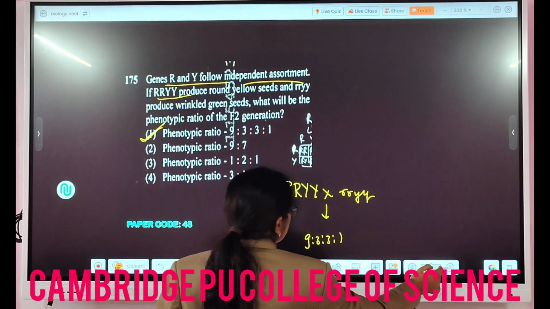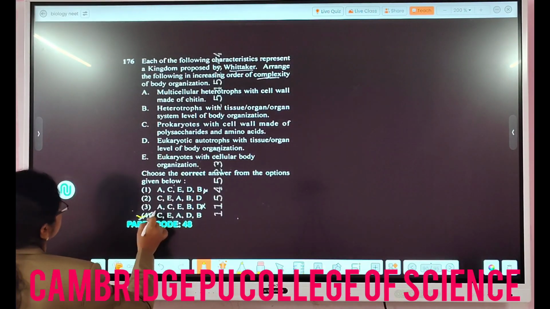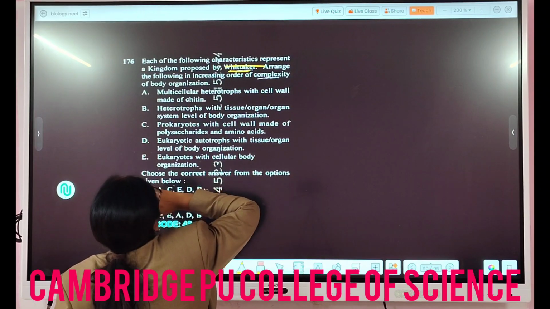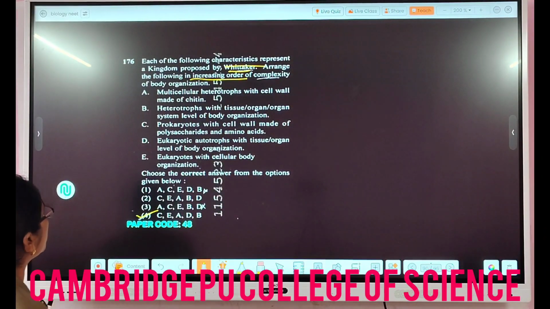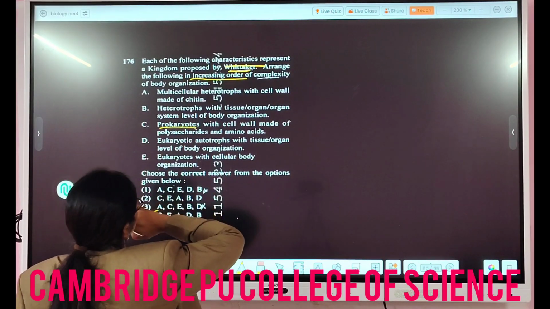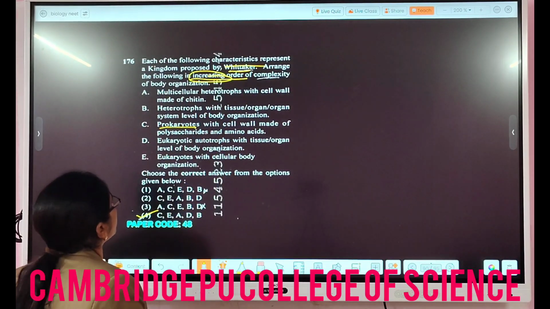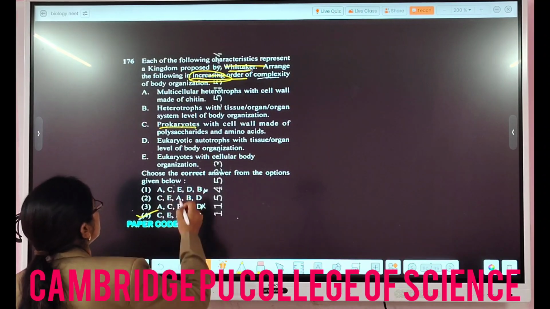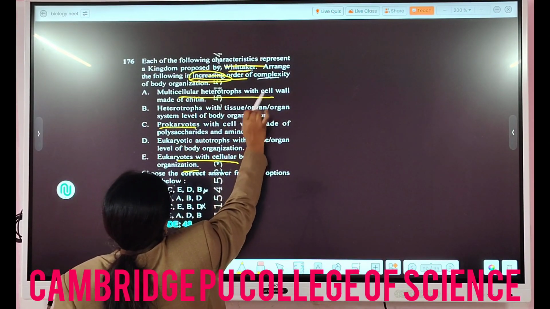Then the next question is 176 here. In this case, again they have asked, characteristics represented by Whittaker, arrange the following in increasing order of complexity of body organization. So first, prokaryotes will be there, increasing they said, so prokaryotic with cell wall made of polysaccharides and amino acids. Then eukaryotes with cellular body organization will come, and after that multicellular heterotrophs with cell wall.